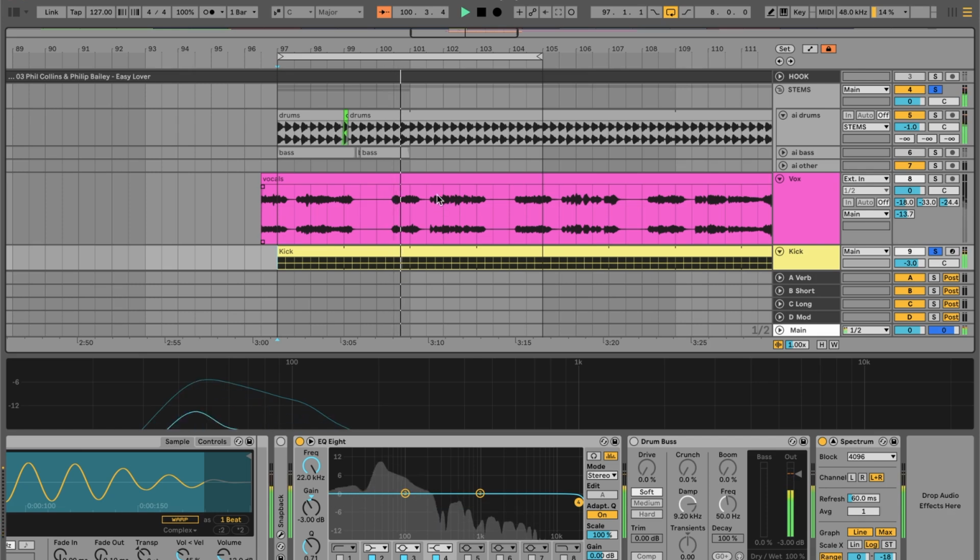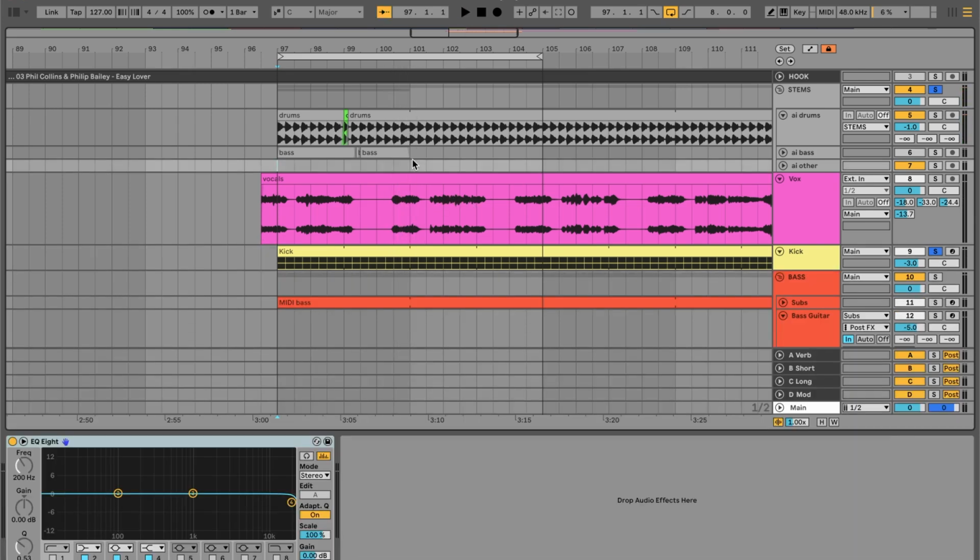But now the real reason we're producing super fast like this is, again, like I mentioned, we want to be able to test out our melodic ideas as quickly as possible, because that's really where things can fall apart. If we spend too much time on the drums, it can sound really cool and we might have a good drum track, but then if we start working on the melodic stuff, it's not working with our new hook and we can't figure out the right key and all that, we're gonna have to abandon the track. So the idea is to get to that melodic bit as quickly as possible.